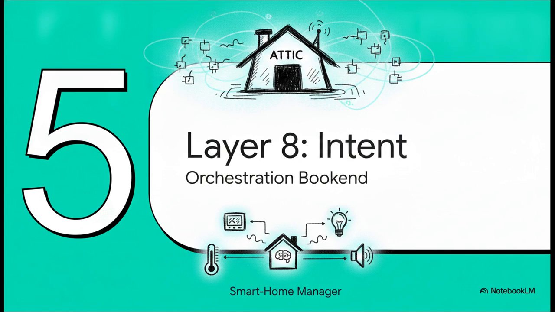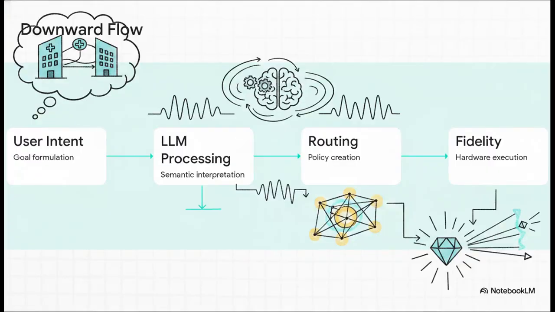Now for Part 5. Layer 8, cognitive intent, the orchestration bookend. Because these quantum states are constantly fluctuating and degrading, human network operators couldn't possibly manage the routing fast enough. The solution? We put an AI-driven large language model at the very top. Think of it as the ultimate smart home manager for the entire network. It takes a user's intent, say securely connecting 2 financial databases, interprets that goal, figures out the current stability of the quantum routes, and then dynamically adjusts that physical diamond and laser hardware all the way down at Layer 0 to make it happen.